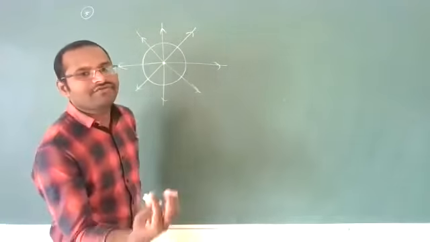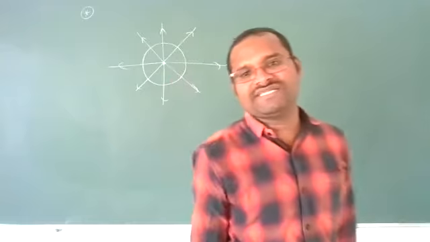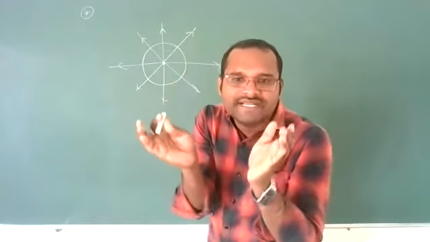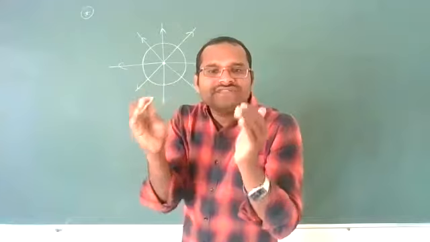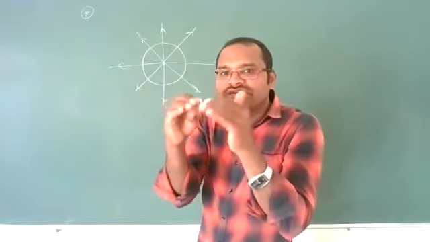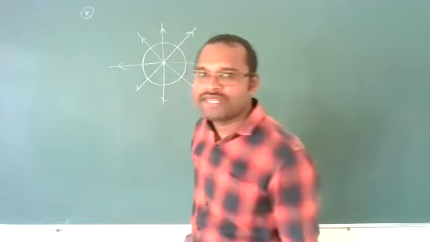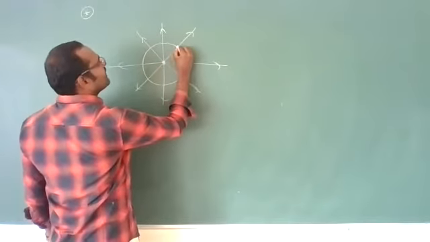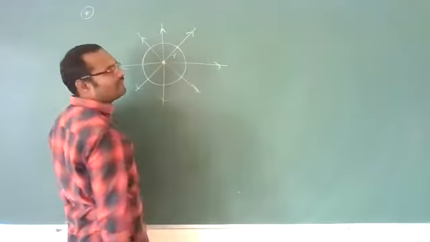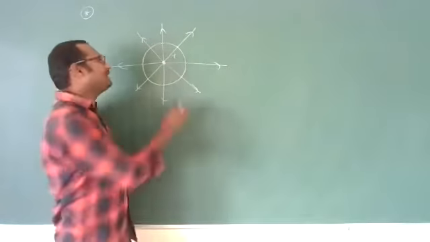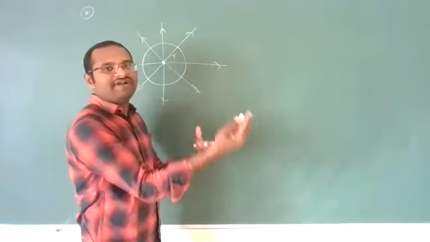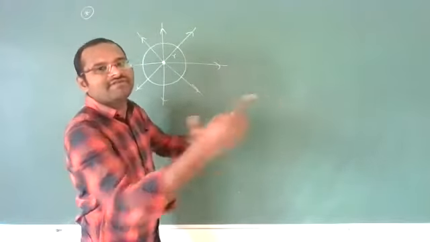Now, what is a wavefront? A wavefront is the collection of all the particles which are vibrating with the same phase. Take one particle at a particular distance r. It is traveling in the form of a wave.